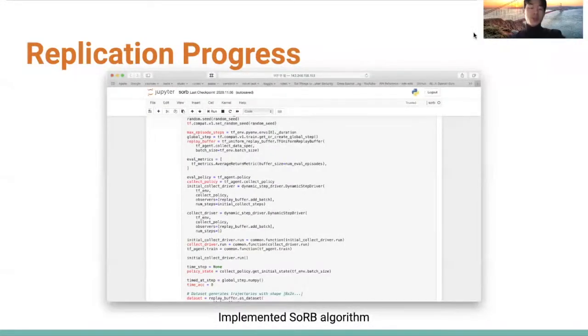Hi, this is the second presenter, Song Kim. I will talk about our progress. We have succeeded in implementing the SORB algorithm as shown in this figure, referring to the author's code. Here we use the distributional DDPG algorithm to train the agent.